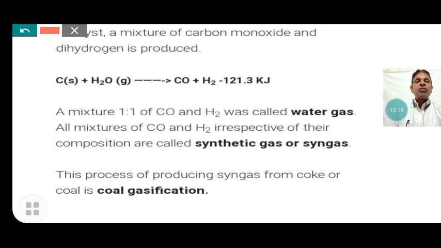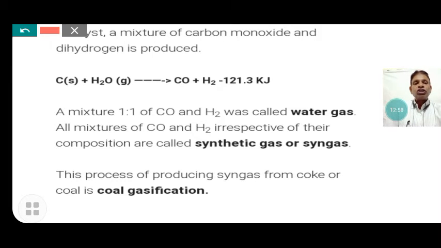In this reaction, the mixture of carbon monoxide and hydrogen gas, in a 1:1 composition, is called water gas. All mixtures of carbon monoxide and hydrogen, in any respective composition, are called synthetic gas or syngas, because this mixture of carbon monoxide and dihydrogen is used for the synthesis of various compounds like methanol and others.